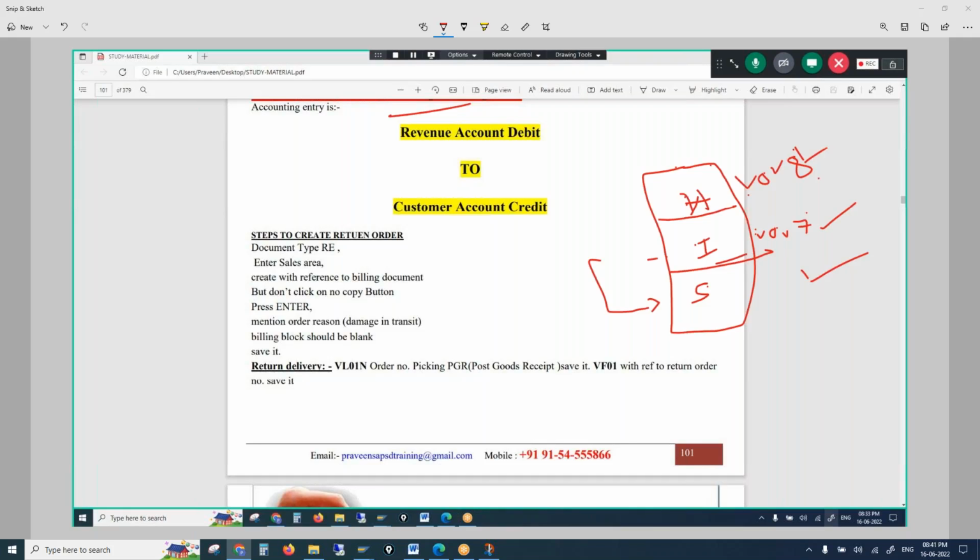While maintaining the sales order types, you are putting some code or something. From where are they maintained? They are called standard document types. That's what we'll discuss in my next session. They are maintained at VOV8. That is what we'll discuss in the next session.